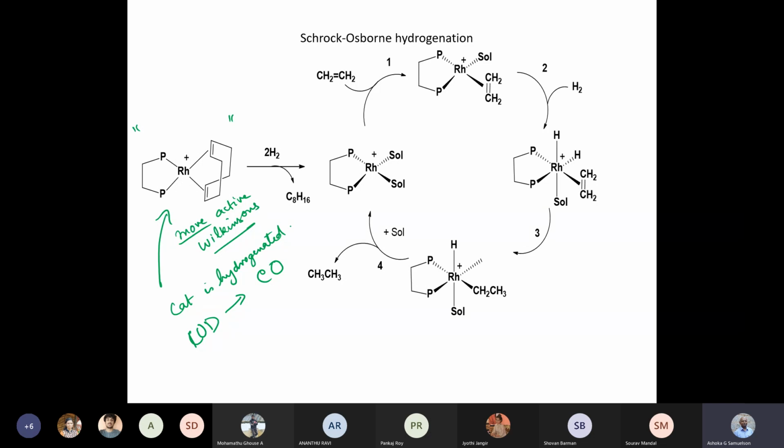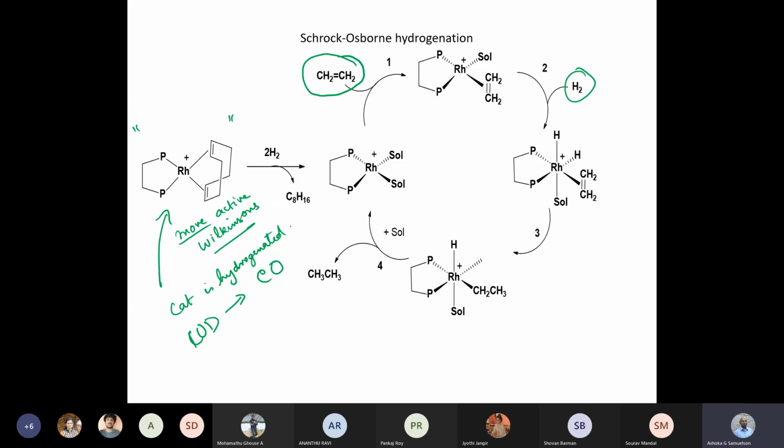And it is shown that the Schrock-Osborn catalyst has a very high rate for reaction with ethylene and alkenes. And this is attributed to the fact that this has now got a positive charge, and the positive charge promotes the electron donation from the ethylene. So that is a better reaction, or rather it is a more favored reaction than the oxidative addition of H2. So in the Schrock-Osborn catalytic cycle, the olefin coordination precedes the dihydrogen activation and dihydrogen interaction.